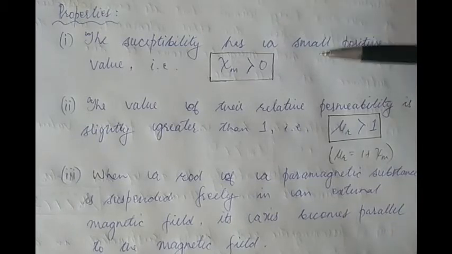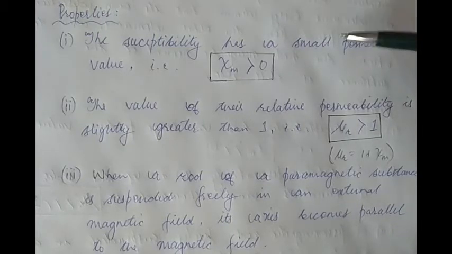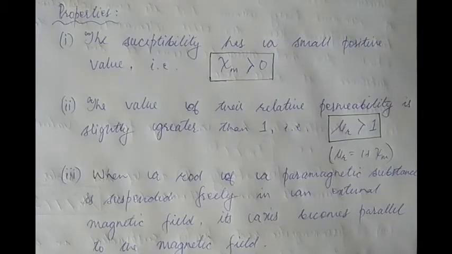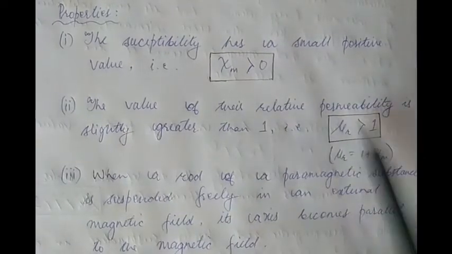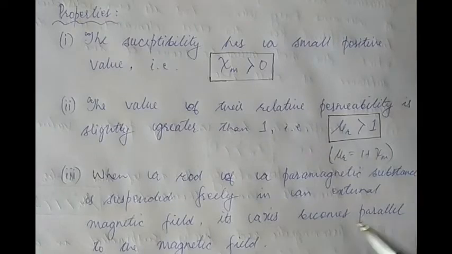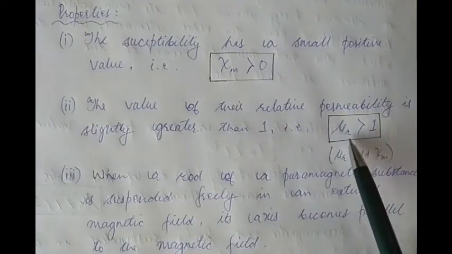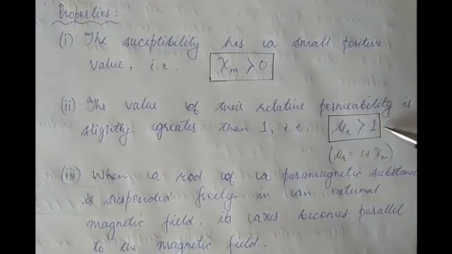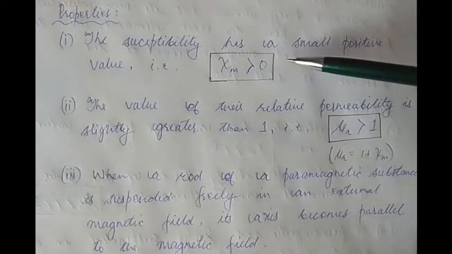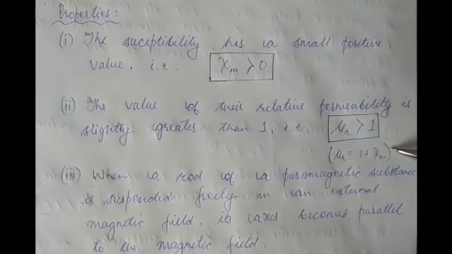The susceptibility for paramagnetic substances has a small positive value. Therefore, χm is greater than 0. Likewise, the value of the relative permeability for paramagnetic substances is slightly greater than 1. You can get the value for relative permeability if you know the value of susceptibility from this equation, of course.